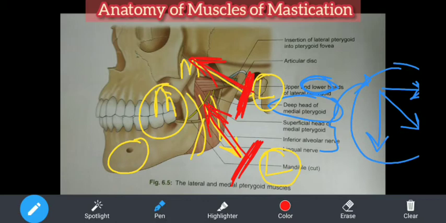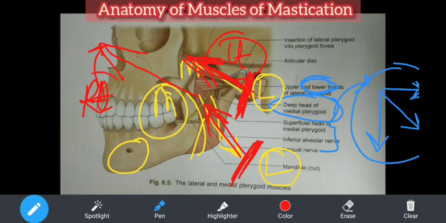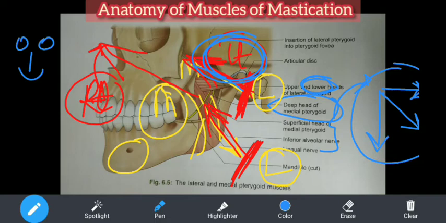Can anyone tell me? So right now, this is on the left side. If you pull it, it will take care of the grinding movement on the right side. This is your left sided part, on the other side is the right. So if they pull like this, it is going to the right side. So grinding of the right side is taken care of by whom? By the left pterygoids, left medial and lateral pterygoids. Are you understanding this? See, this is your face if you are looking like this. So medial to lateral is the direction of the fibers. If they contract, I am using red color, what will happen? Grinding of this side will happen. Are you understanding? And vice versa.